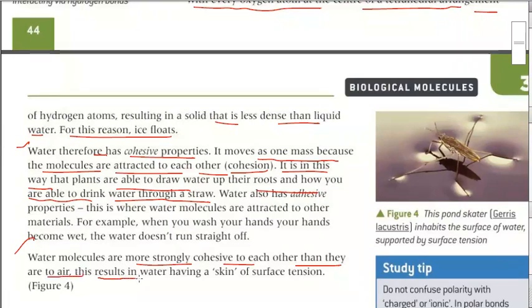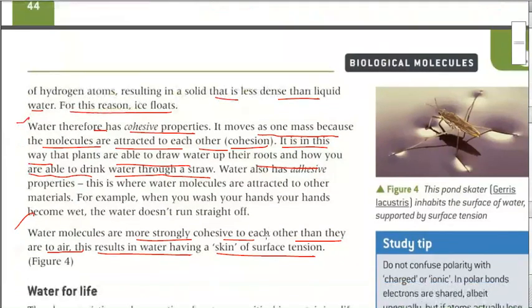Now, water molecules are more strongly cohesive to each other than they are to air. This results in the water having a skin of surface tension. Because of this, there is a surface tension over the layer of water.